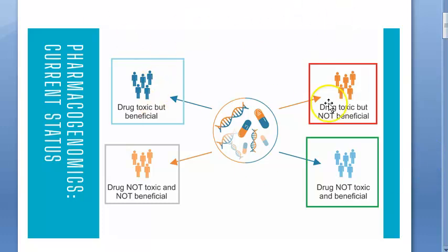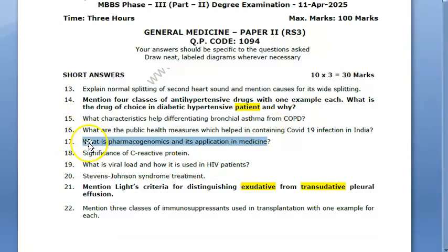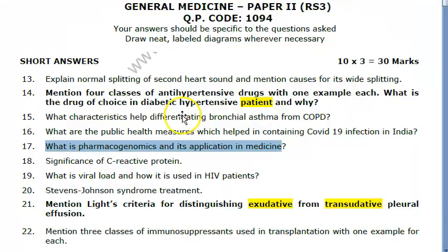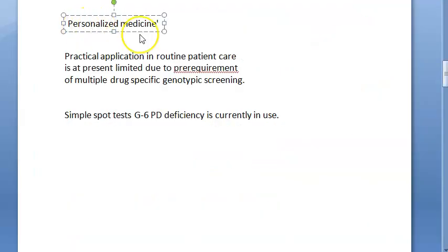Okay, dose also you write. Not just the drug, dose also. Okay, so this is pharmacogenomics. Now what is the second part of the question they have asked? Application in medicine. So you have to give examples where we are using this. Currently not much is happening. Okay. So this much personalized medicine, are we doing? No. That much we are not doing in routine practical application.